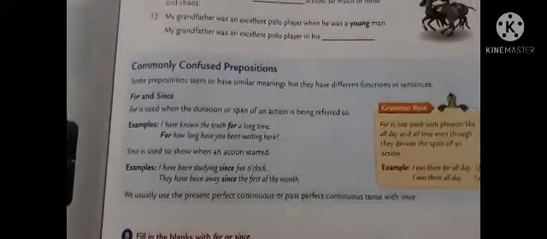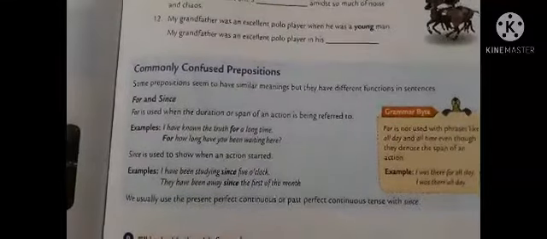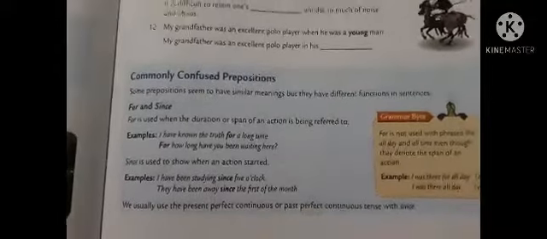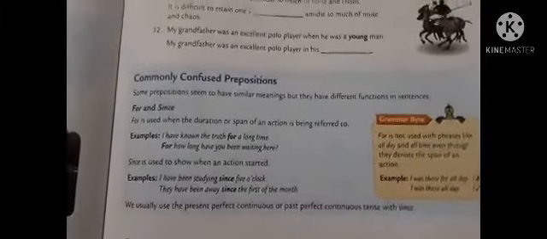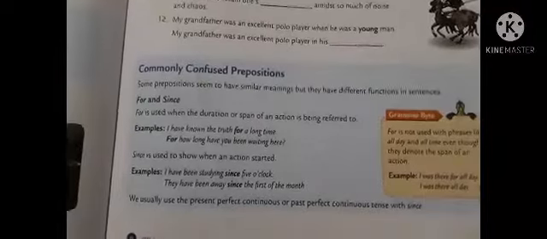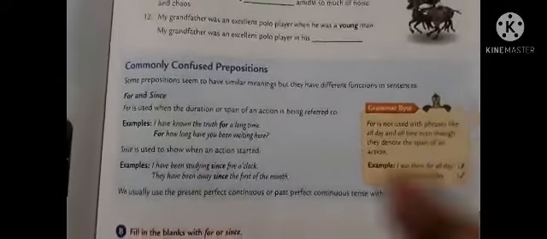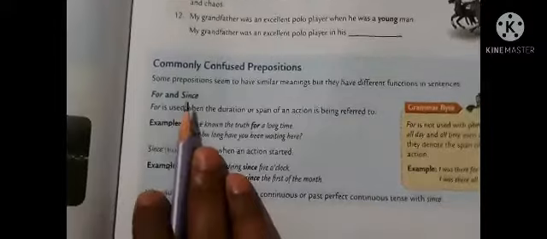We commit mistakes terribly. So let us not be confused and let us not make mistakes. Firstly, let us see the use of for and since.